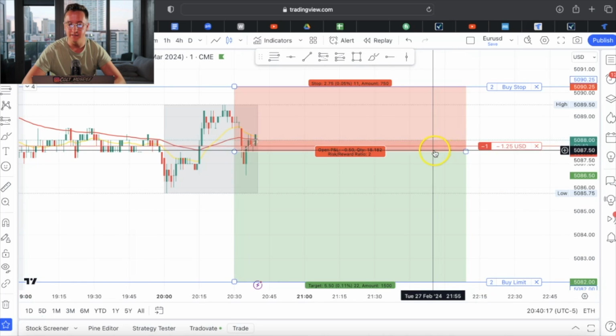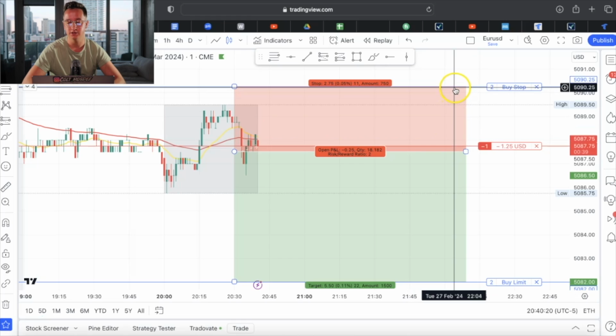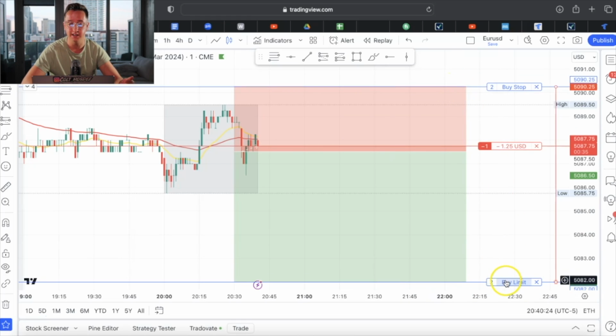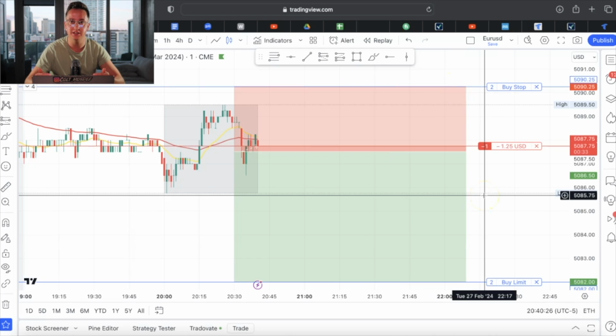But ideally, if you're in this trade and it goes up to your stop loss, your buy stop, it will take you out of the trade automatically and vice versa for your buy limit. So this is how you execute a trade, how you get your Trade Evade account set up, everything I showed you guys in this video.